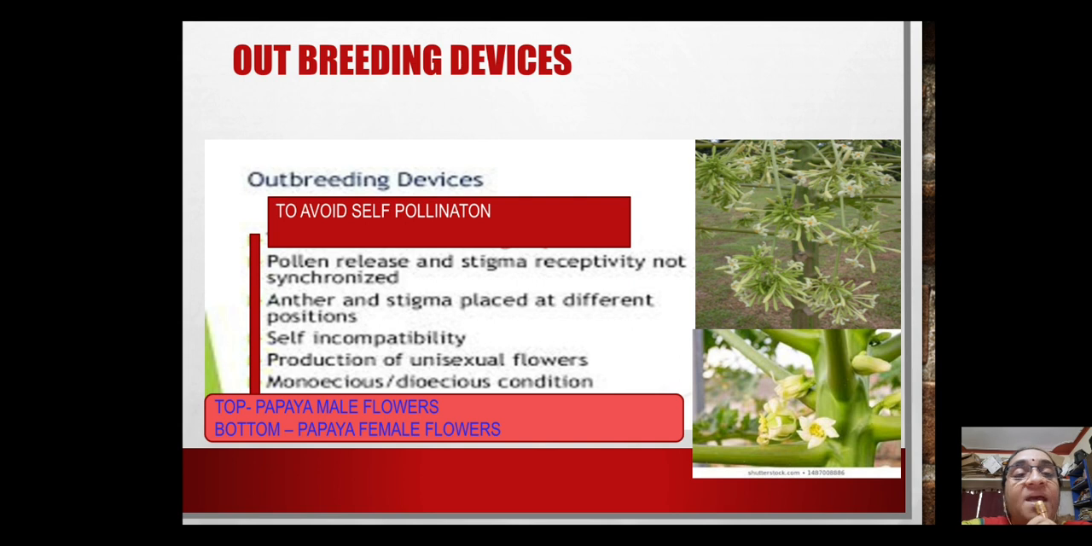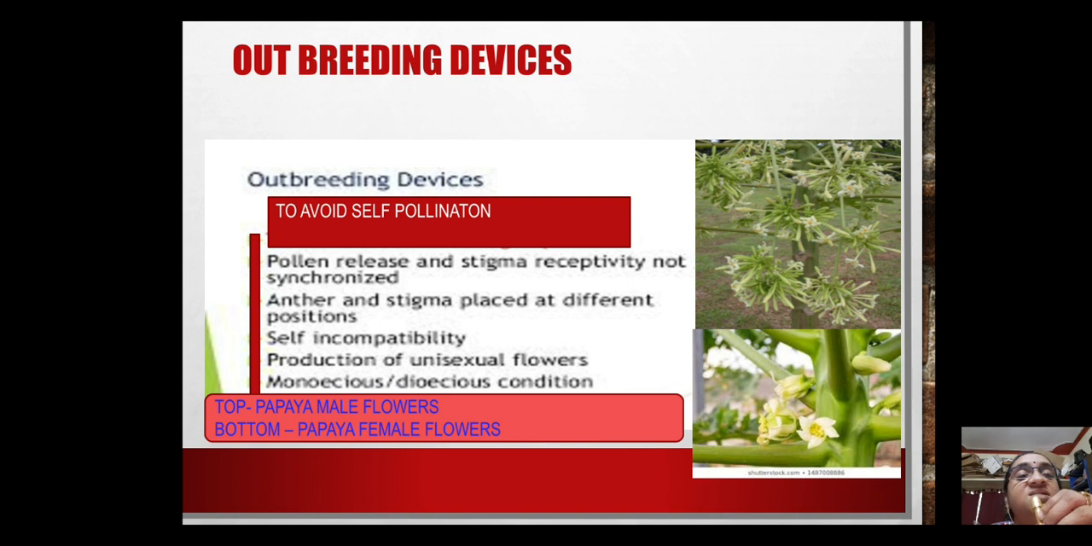So when the male is ready, that means pollen grains are ready to be released, the female reproductive structure there is not ready, that means egg formation has not yet taken place. So there is no point if the pollen grain is deposited on the stigma of the same flower also, because inside the ovary egg formation has not taken place.